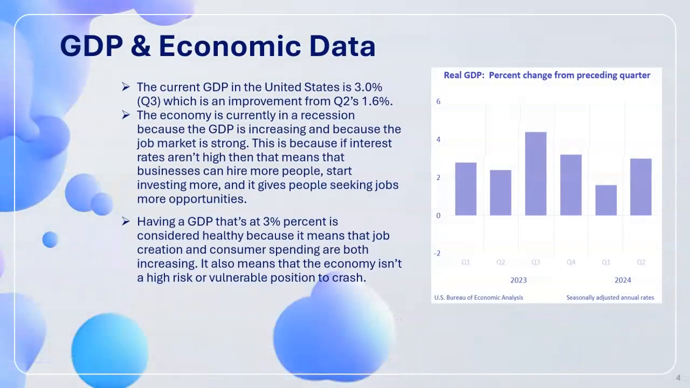So GDP and economic data. The current GDP in the United States is 3%, and we're currently in quarter 3. This is a significant improvement from quarter 2's 1.6%, which is a little more than double what it was before. The economy is currently in a recession because the GDP is increasing and because the job market is so strong. This is because if interest rates aren't high, then that means that businesses can hire more people. They can also start investing more, and it gives people who are just actively seeking jobs more opportunities.